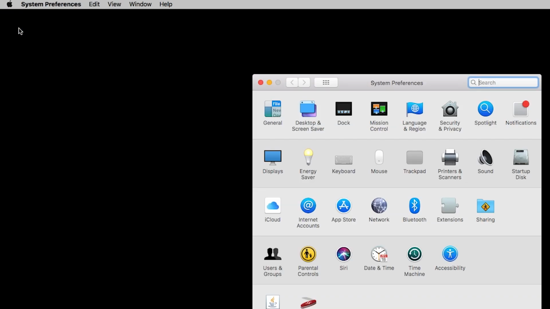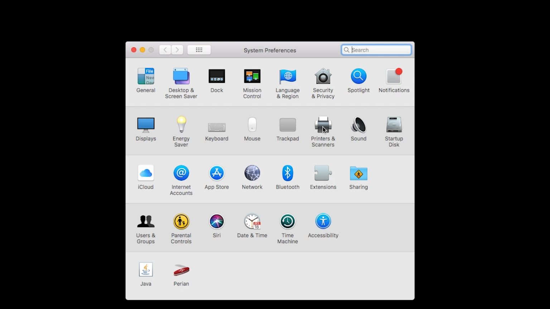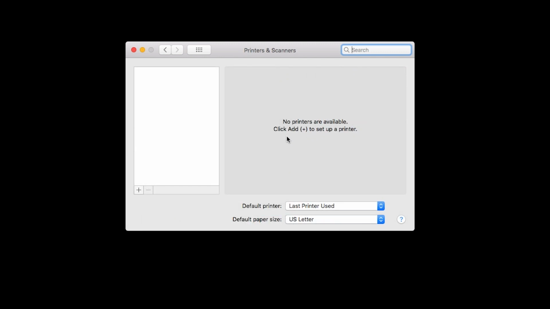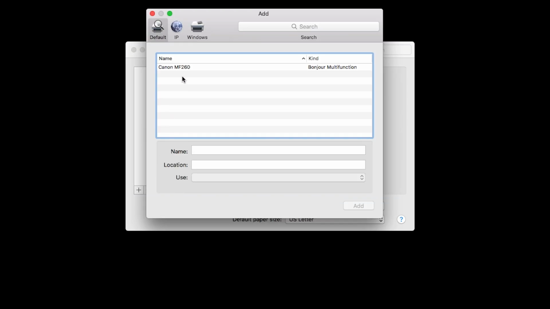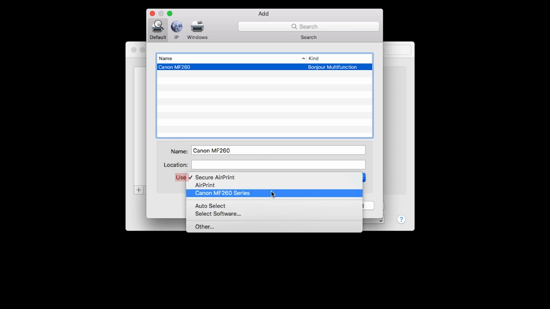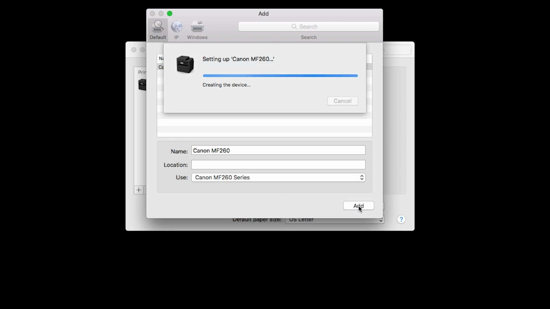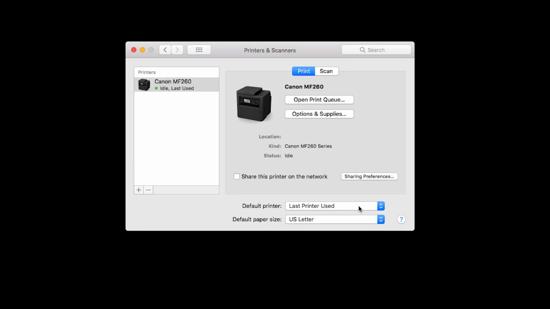Now, we'll add the printer. In your Mac's System Preferences, click Printers and Scanners. Click the plus sign, then Add Printer or Scanner. When your printer appears on the list, highlight it. In the Use drop-down menu, select the Canon printer driver and then click Add. You should now see your printer on the list.